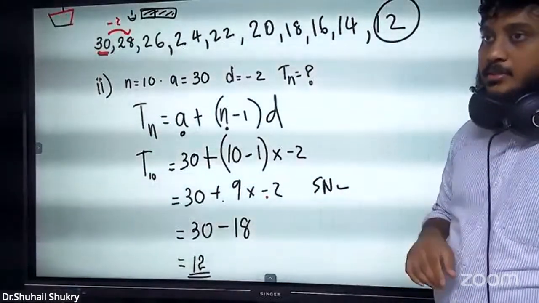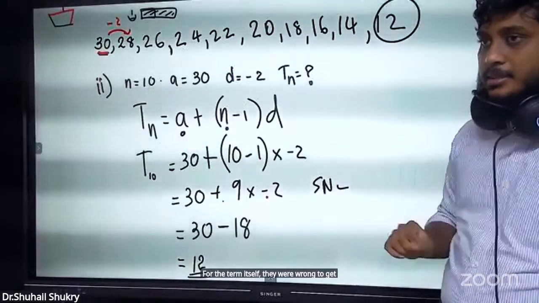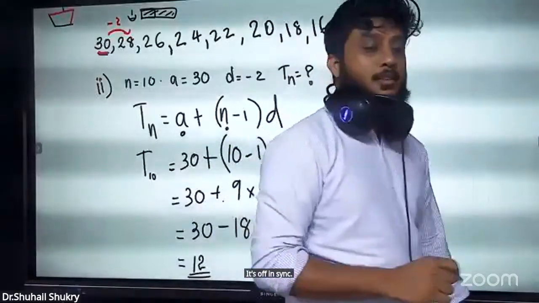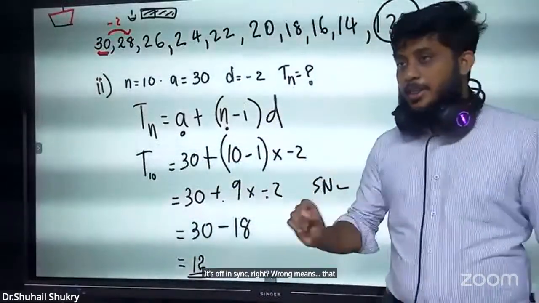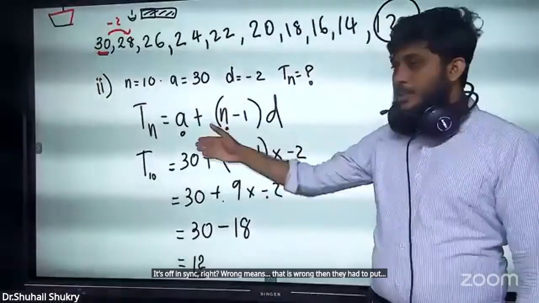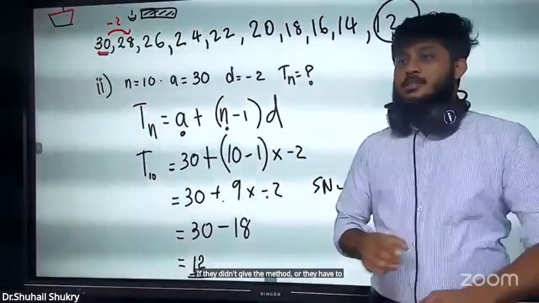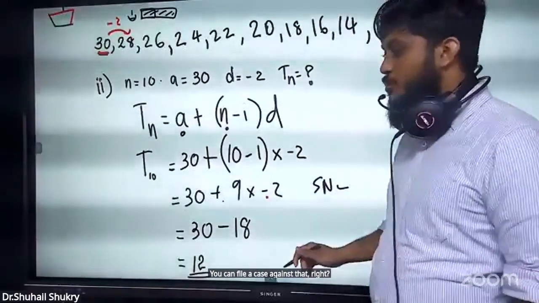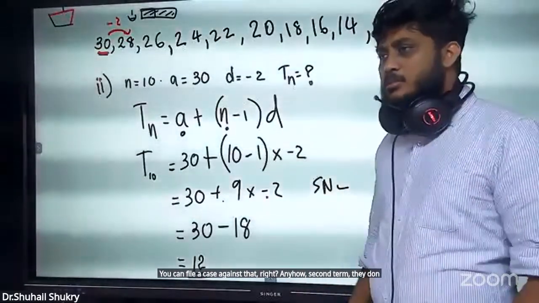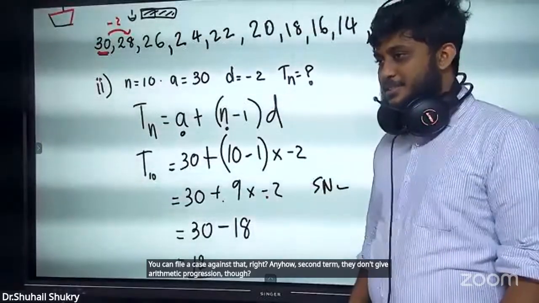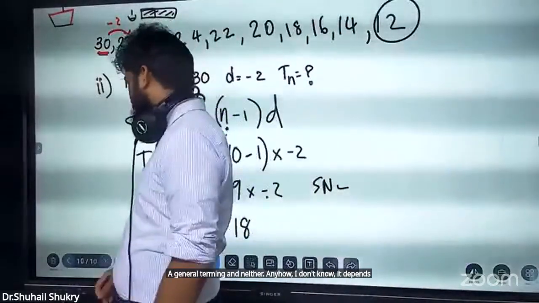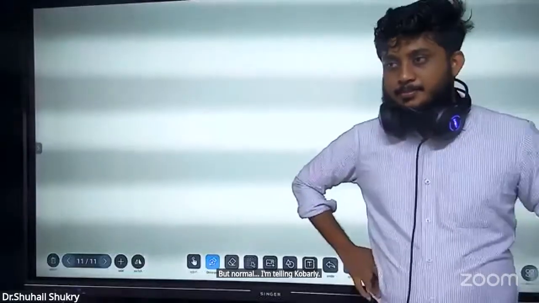For the 5th term itself, if they mark it wrong when you get the answer like that, they can't mark it wrong. It's offensive, right? Wrong means wrong, and they have to mark it wrong. If they didn't give the method, or they reduce the marks, you can file a case against that, right? Anyhow, for the second term, they don't give the arithmetic progression general term. Anyhow, I don't know. It depends on the teacher, right? But I'm telling you commonly what the O-level pattern is.